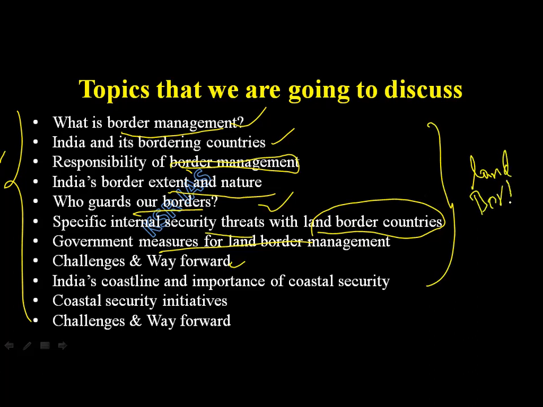Okay. Here we will talk about coastal borders. Does India have coastal borders? Yes. What is the extent of coastal areas? Which state has the longest coastline? There are many states in India. Which state has the longest coastline? Not Andhra Pradesh. Tamil Nadu.